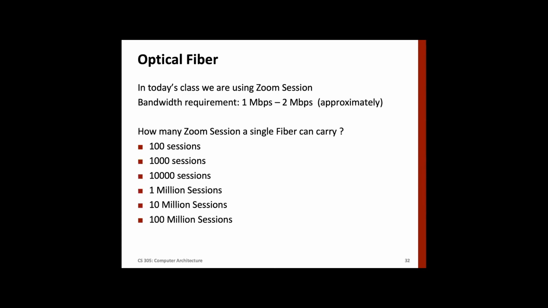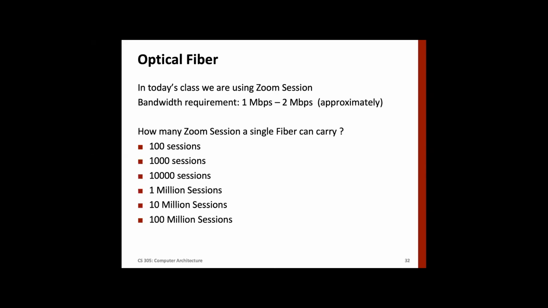Now we will come to a very simple question that I'm going to ask you, and then we'll stop. I will take another 2 minutes. Today we have used Zoom, and Zoom takes between 1 Mbps and 2 megabits per second, with a lot of graphics. Possibly our session will use less than that. Now we have fiber, so even this data is coming over fiber, because fiber terminates in my home.